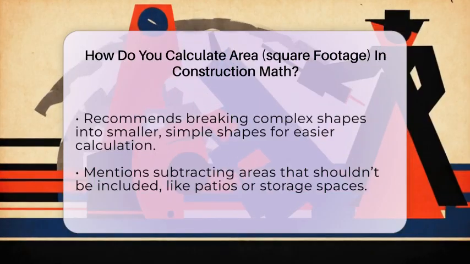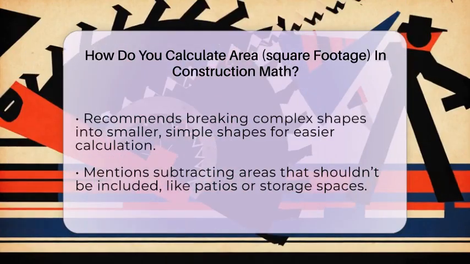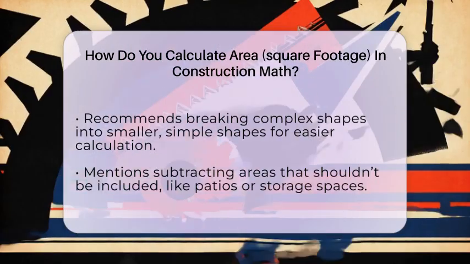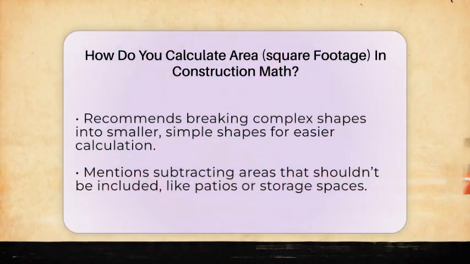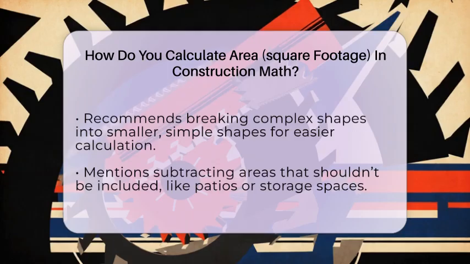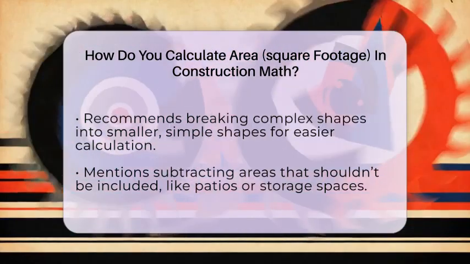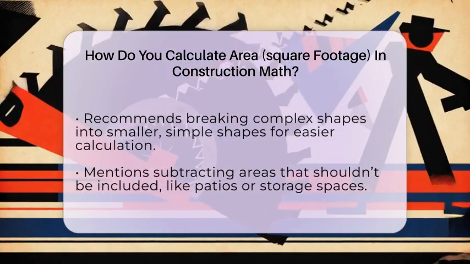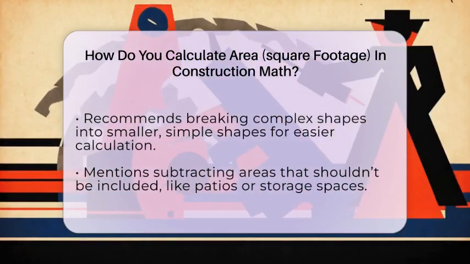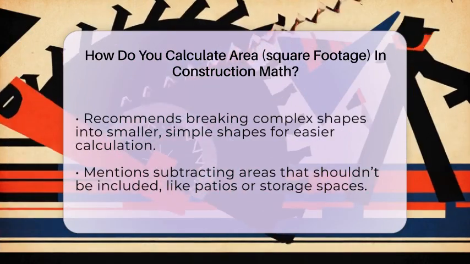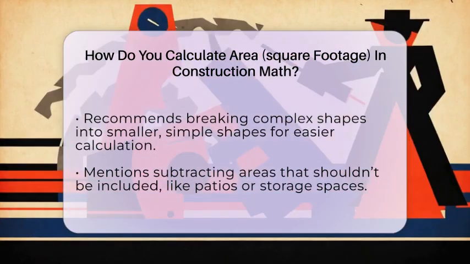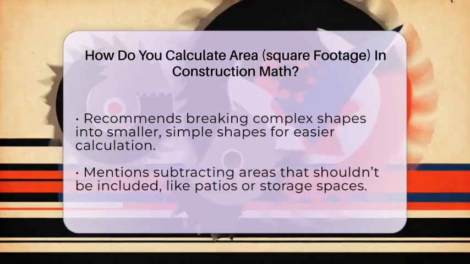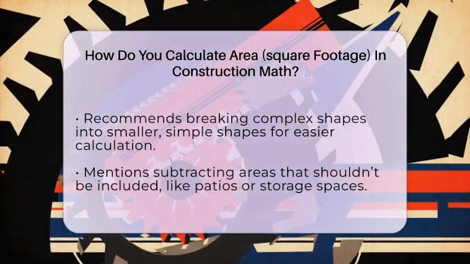When dealing with irregular or complex shapes, break them into smaller, simple shapes like rectangles, triangles, or circles. Calculate each part separately, then add all the areas together. If there are sections that should not be included, like open patios or storage spaces, subtract those from your total. Knowing how to accurately measure and calculate area helps in estimating how much flooring, drywall, paint, or roofing material you will need. It also helps with budgeting and communicating with clients or team members.